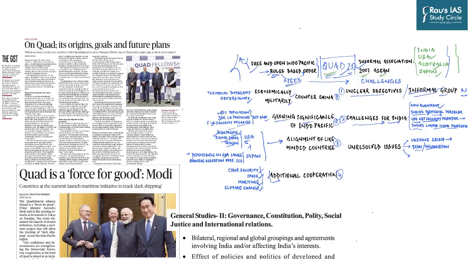The next article which we have taken for discussion has appeared on 2 pages. Page number 1, where Mr. Modi has said Quad is a force for good. And on the page Text and Context, on Quad, its origins, goals and future plans. So as the leaders of the Quadrilateral Security Dialogue grouping of Australia, Japan, India, and also the United States met in Tokyo yesterday for their second in-person summit, it had to appear in the newspaper in a prominent way.